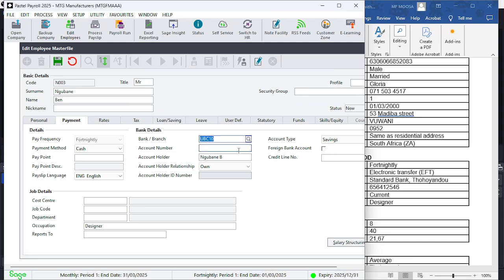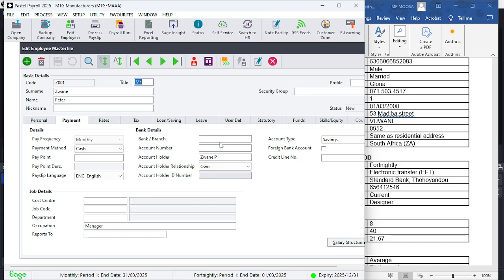UBC10. Their account number is 656412546, as it is stated here. And then the type of account that's there, it says current account. If there's no current account, you could use transmission account, and that's it there. And we covered Mr. Ngubane's banking details. Let's go to the next one. Let's save, and then we're going to find Mr. Zwane.